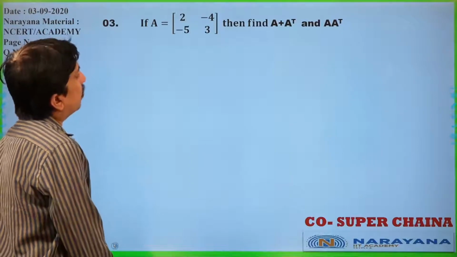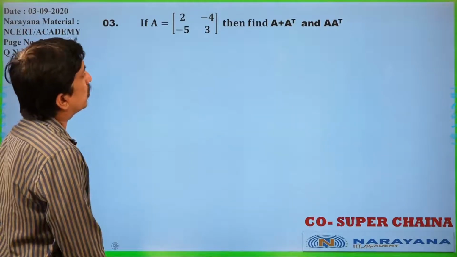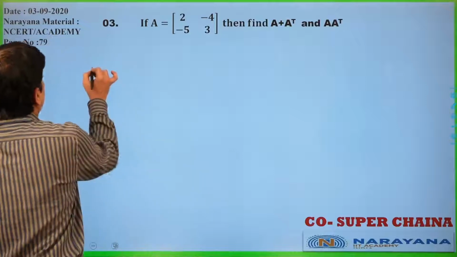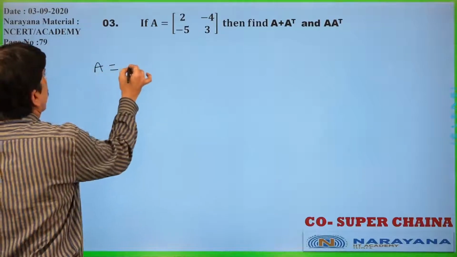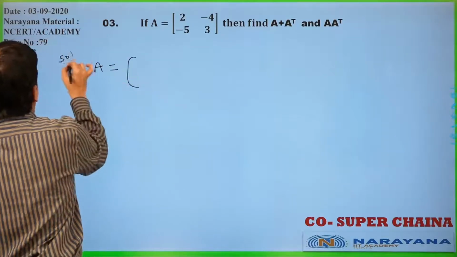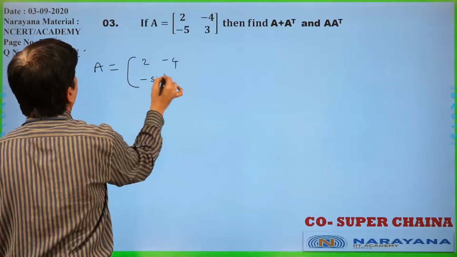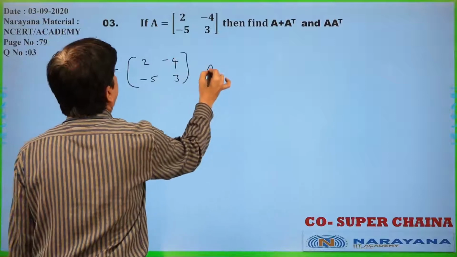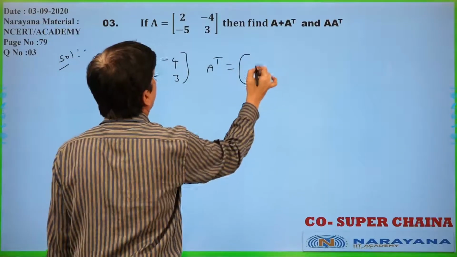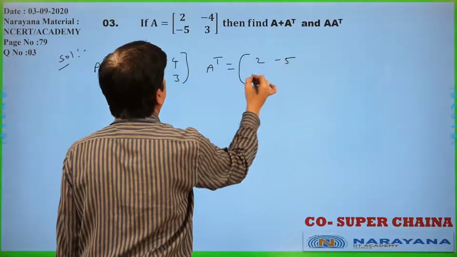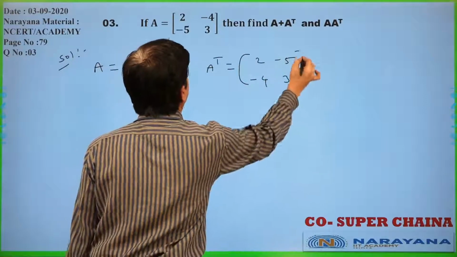A was given, what is A plus A transpose and A into A transpose. Now, A is nothing but 2, minus 4, minus 5, 3. A transpose is nothing but 2, minus 5, minus 4, 3.